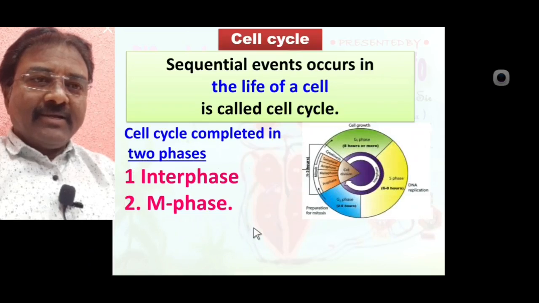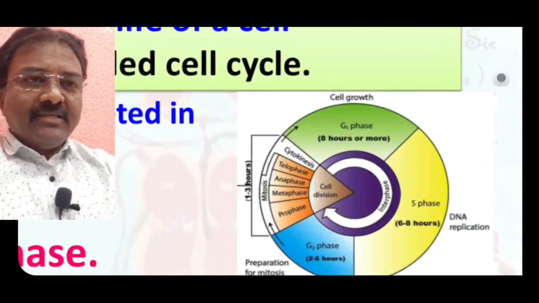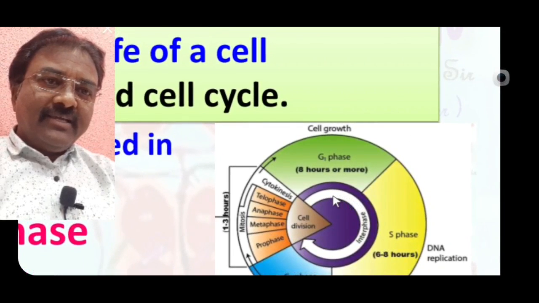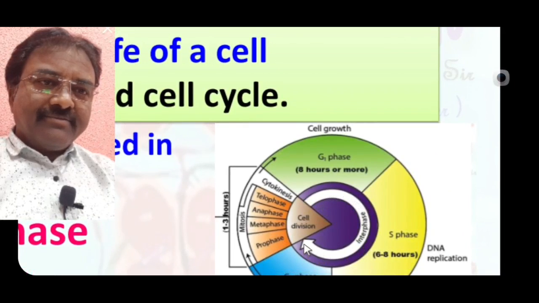See here the diagrammatic representation. The cell cycle is completed in two phases. The first one is interphase, and this one is the mitotic phase.